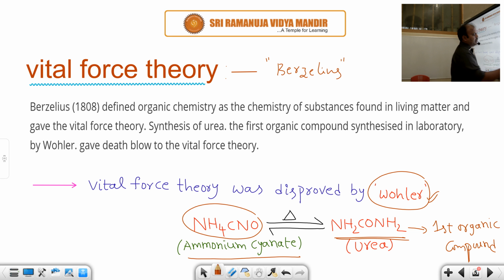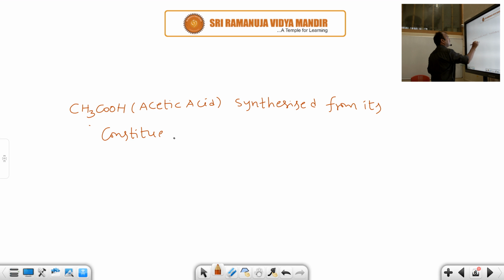Acetic acid was synthesized from its constituent elements by the scientist Kolbe. Kolbe synthesized acetic acid from its constituent elements.